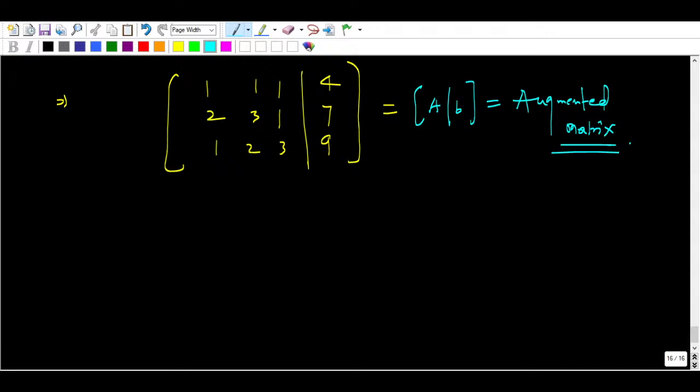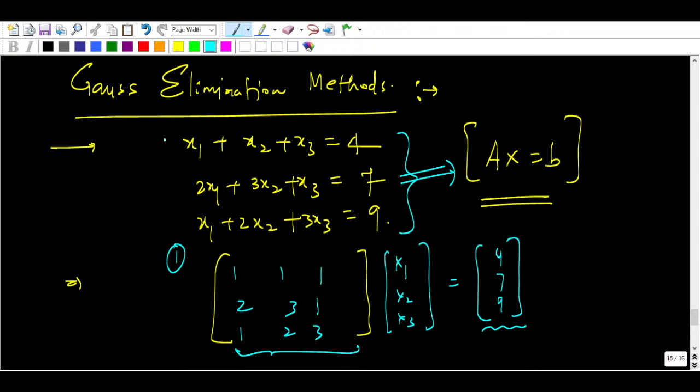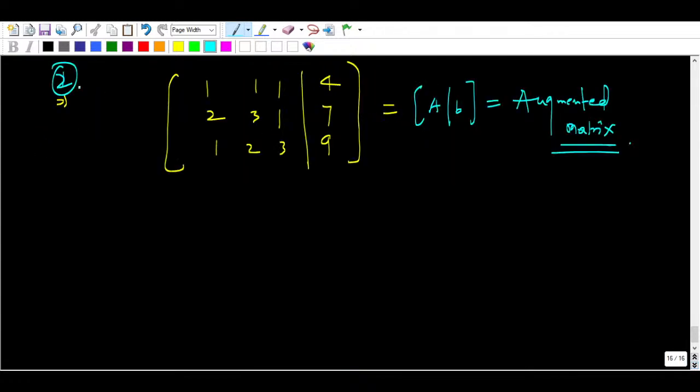In our case we can apply the operations on both. So we write in this format, A given B: A is 1 1 1, 2 3 1, 1 2 3, and B is tacked on to A, which is known as the augmented matrix. The first step is to write the system as Ax equal to b, and the second step is the augmented matrix.